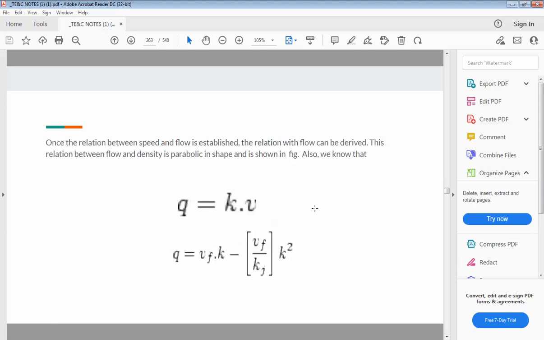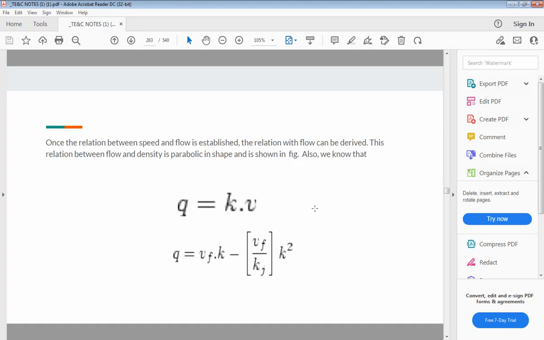Then we have discussed a relationship between speed, flow, and density.